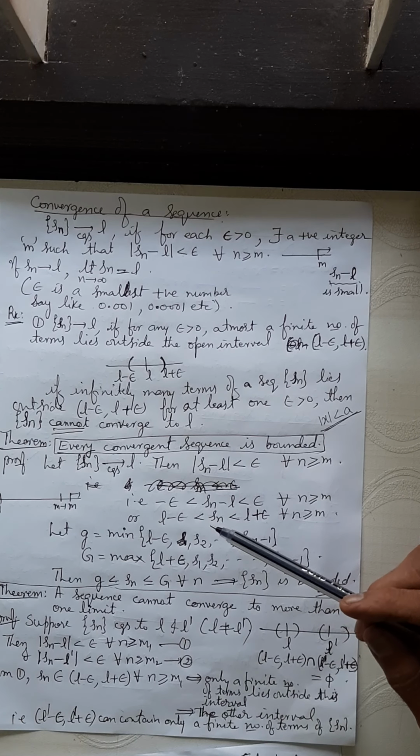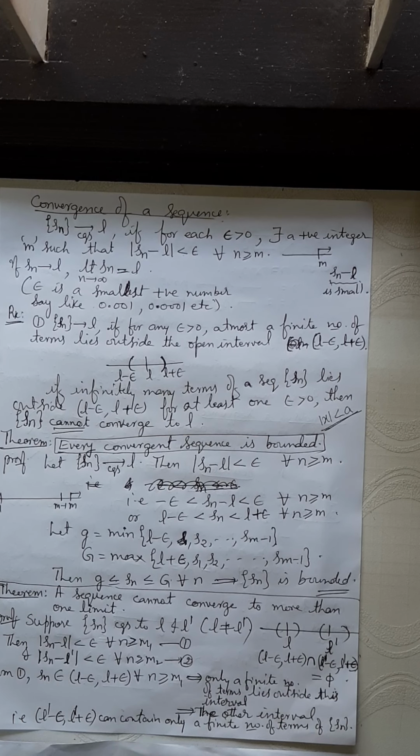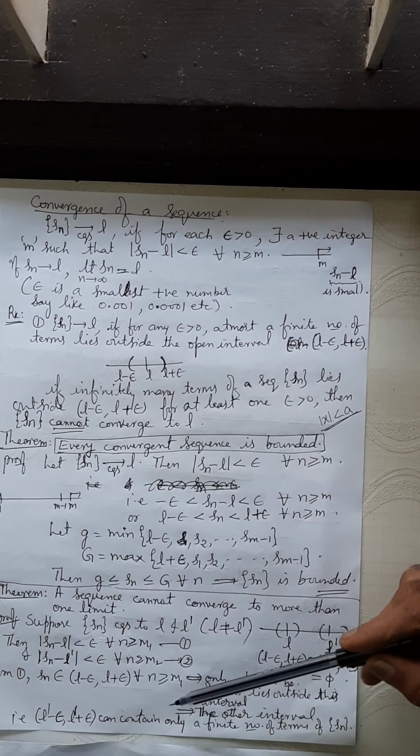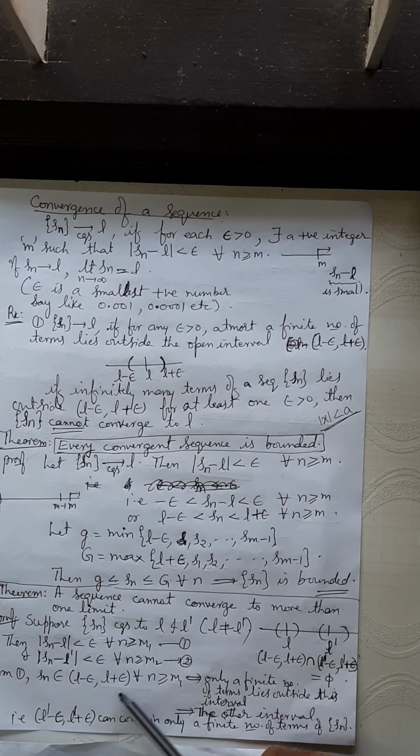But first inequality says that Sn belongs to the open interval L minus epsilon and L plus epsilon for every n greater than or equal to m1. Convergence to L means infinitely many terms of the sequence lie in this interval.